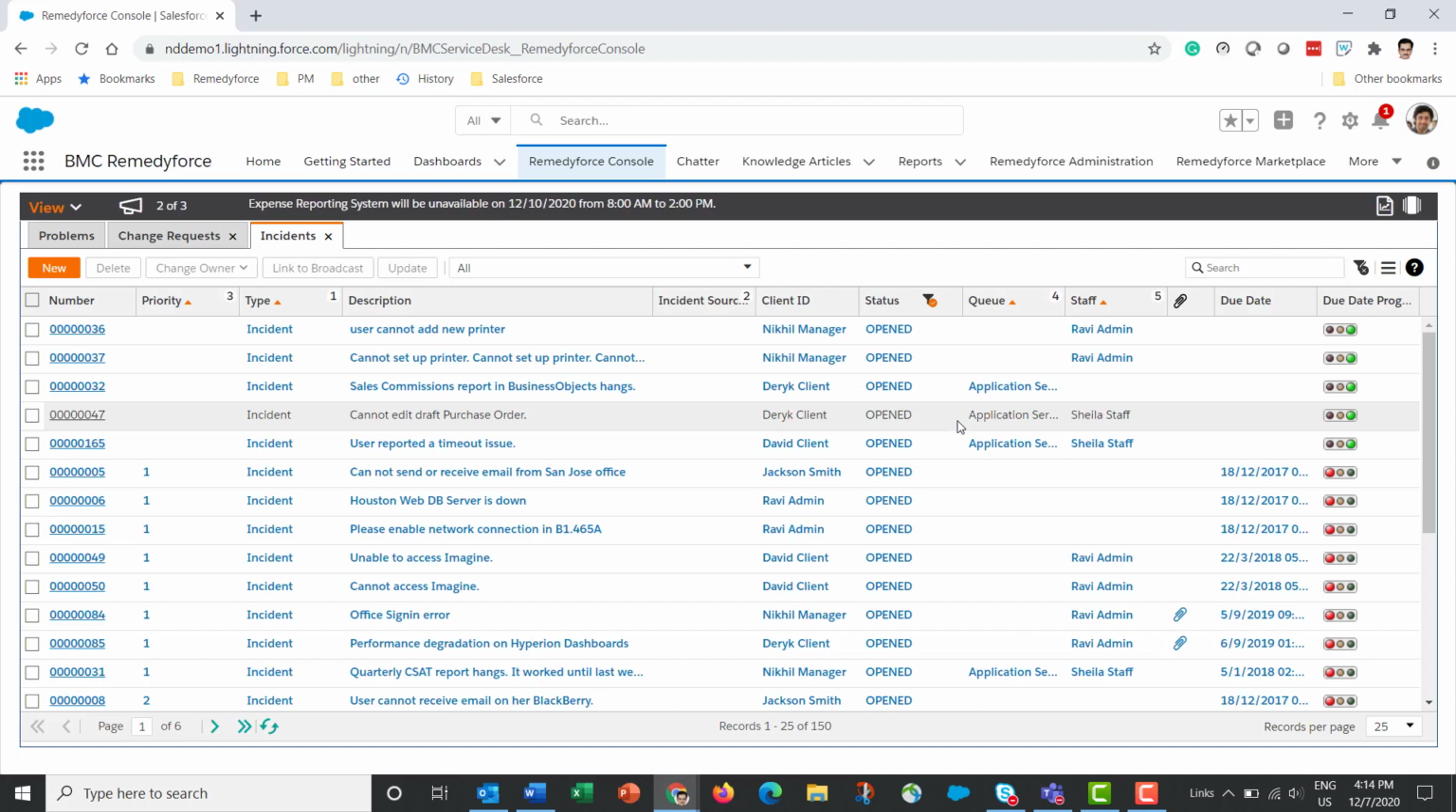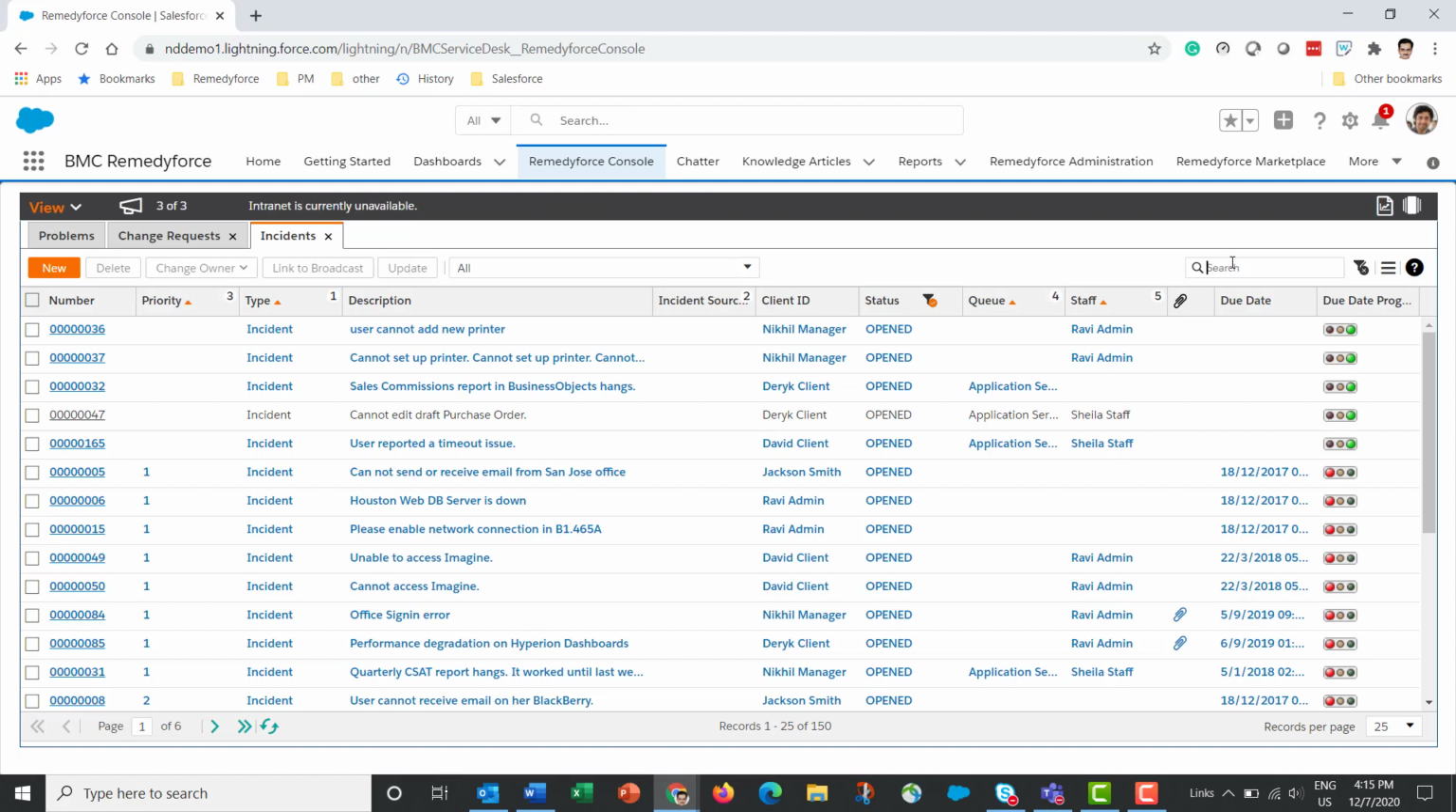Filters and sort orders are stored in the database, which means that even if I log off and log back in, or if I log in to Remedyforce from a different browser, these will be carried forward to the next session. So there's no dependence on cookies for storing filters and sort orders.